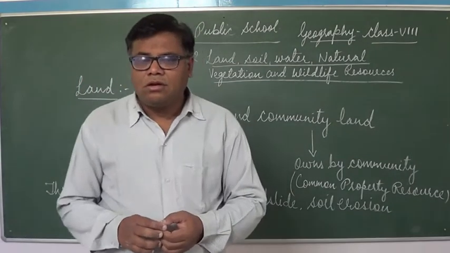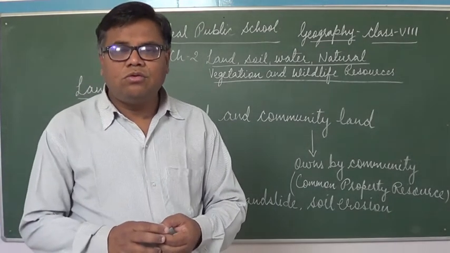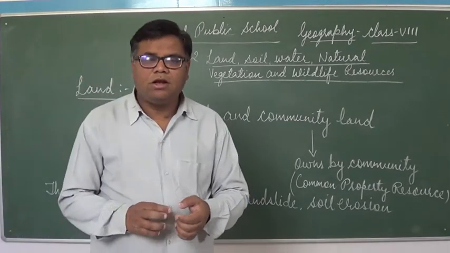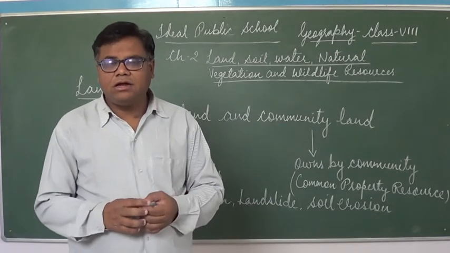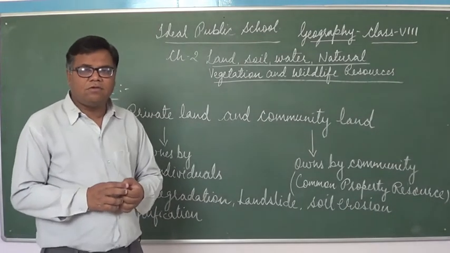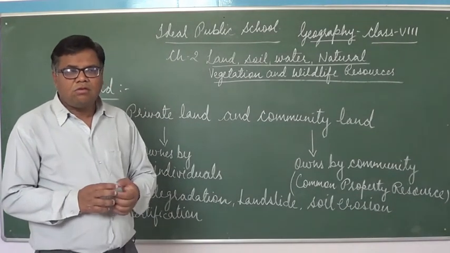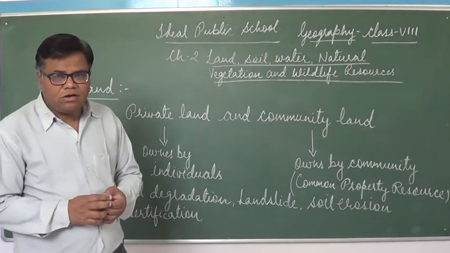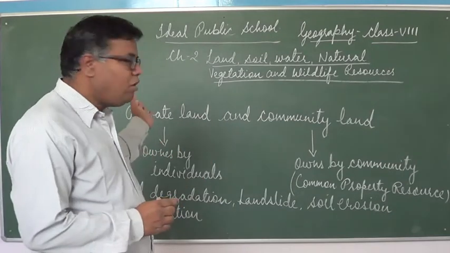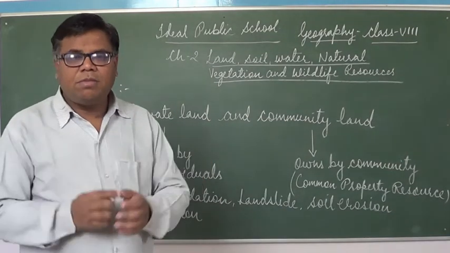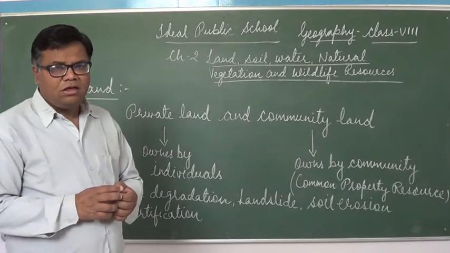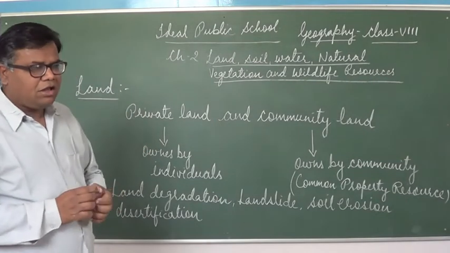Children, nowadays, due to human activities, people are encroaching on the common lands to expand agriculture in rural areas and build housing complexes in urban areas. They are encroaching on the common land, and this results in the distorting of the land, disturbing the balance of the environment, and also cultural changes.